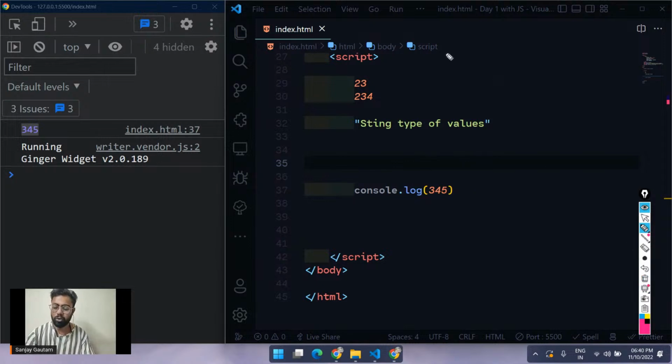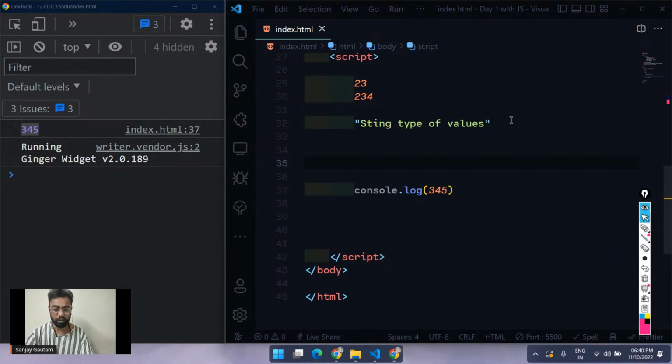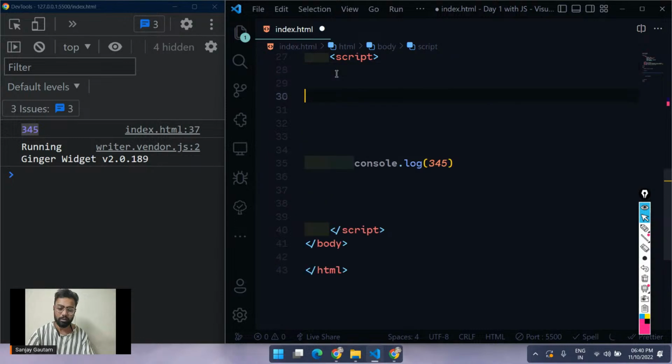And yesterday I also told you about something called variables. If you want to give a name to your value, just use the concept of variables. So how can you create a variable? Just type var. It's a keyword that you always have to use whenever you create a new variable. So var, and you have to give a name for the variable, which could be anything.